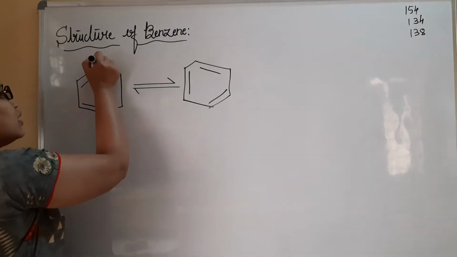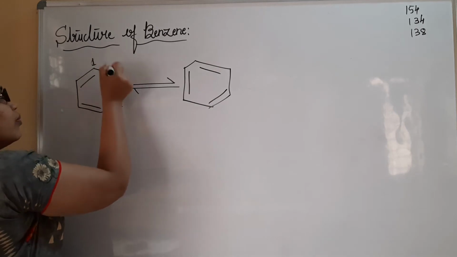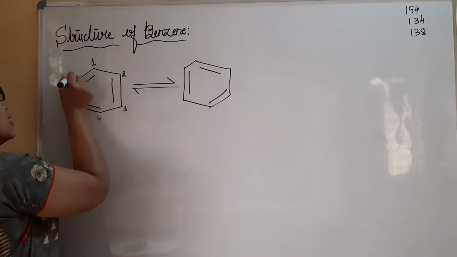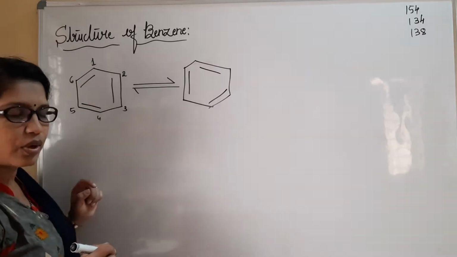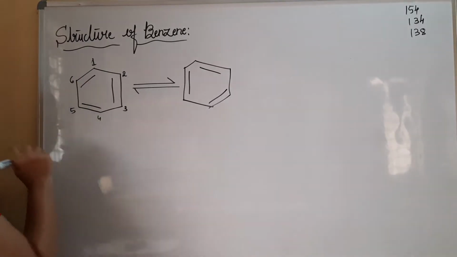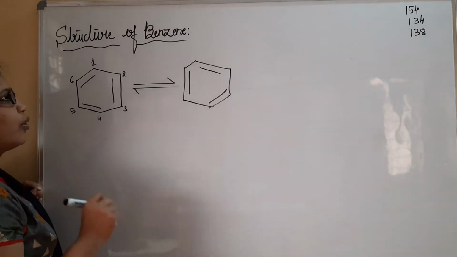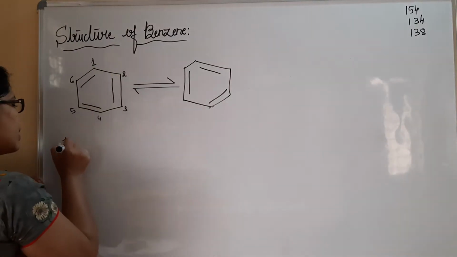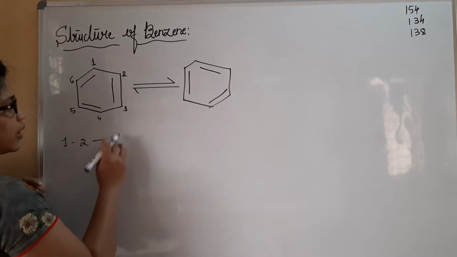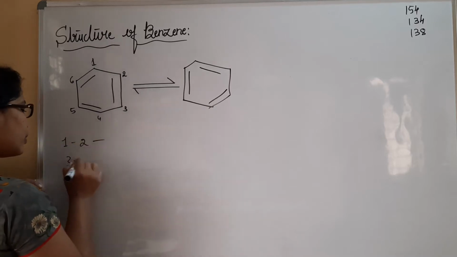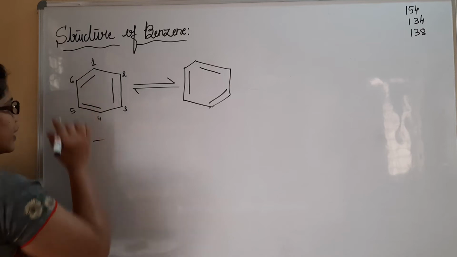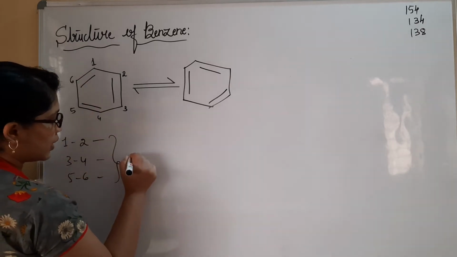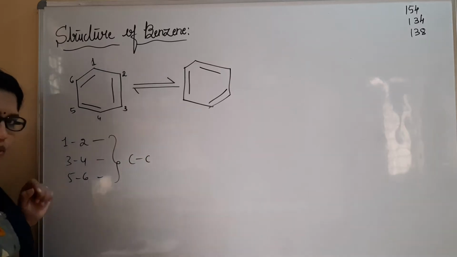Let me consider this as the first carbon atom. This is the second carbon, third, fourth, fifth, and this is the sixth carbon atom, right? Do you agree with me? Now, let us first count the number of carbon-carbon single bonds. 1, 2 is a single bond, right? Then 3, 4 is a single bond. Then 5, 6 is a single bond. All 3 are considered carbon-carbon single bonds.